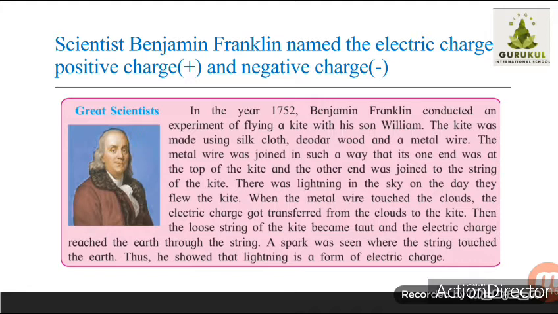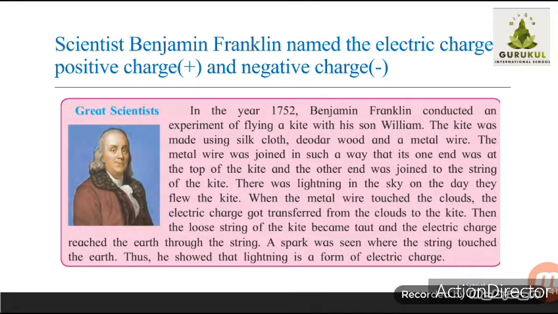the electric charge got transferred from the cloud to the kite, and then the loose string of the kite became taut and electric charge reached the earth through this string. Means the electric charge from the lightning passed through that string, and a spark was seen where the string touched the earth.